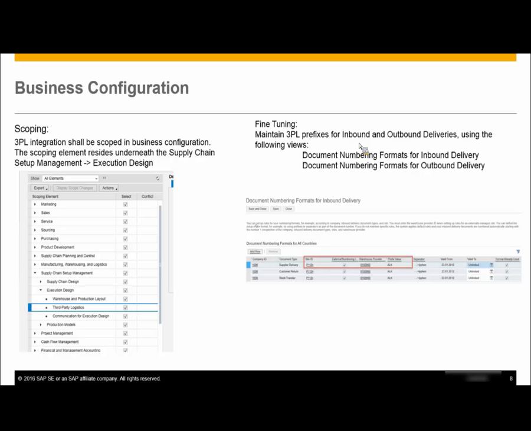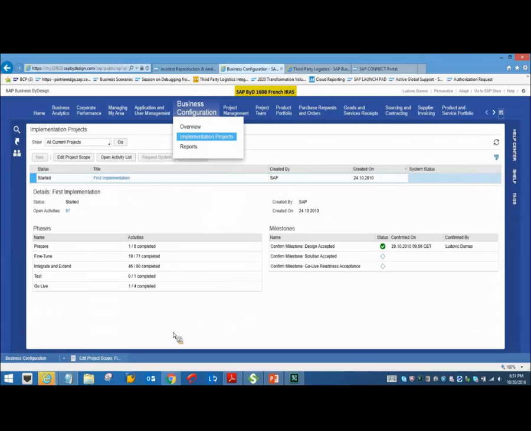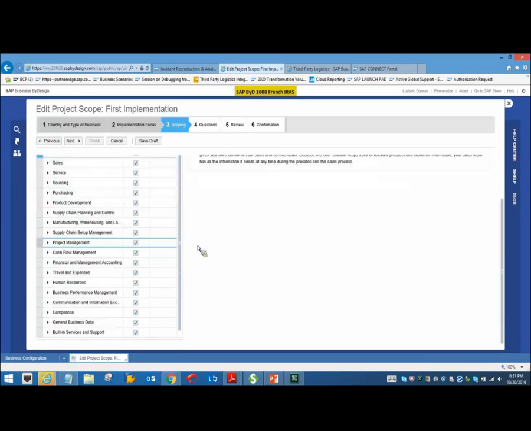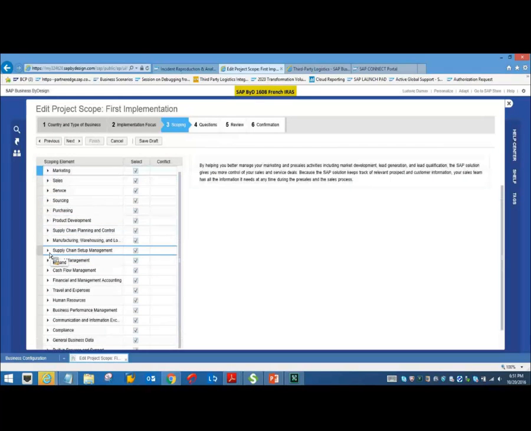Okay, let me log in. I've already logged into the system here, and in the business configuration work center, you have implementation projects. Select the implementation projects view, then go to the current projects, and you have an option to edit project scope, where you will be able to scope the elements and business packages. Once you click on edit project scope, a new screen pops up. Please navigate to the scoping phase. Once you move next, you will have the scoping phase visible, under which you will have to select the element supply chain setup management.